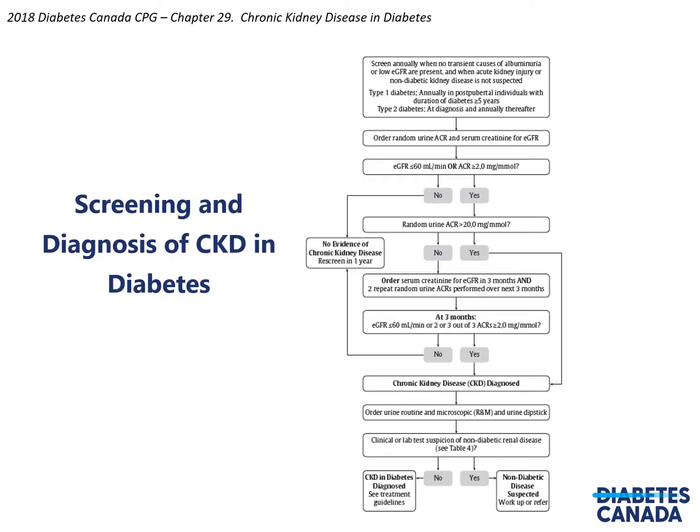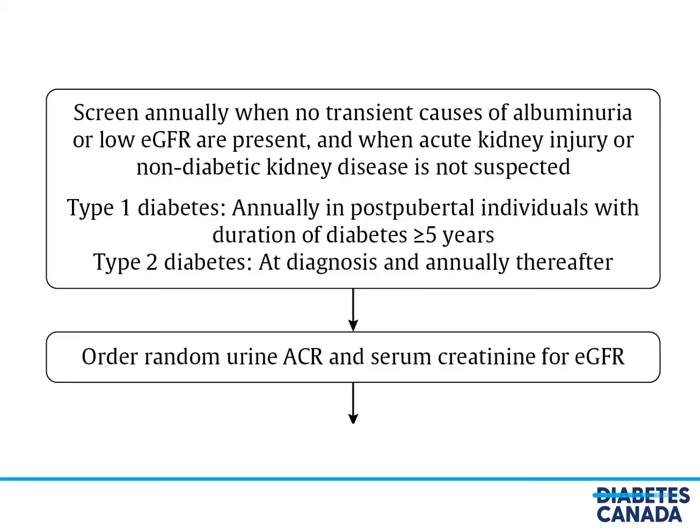So how should we screen for and diagnose CKD in diabetes? Let's take a closer look at this outline. Screen annually when no transient causes of albuminuria or low eGFR are present, and when acute kidney injury or non-diabetic kidney disease is not suspected. In type 1 diabetes, the screening should occur annually in postpubertal individuals with duration of diabetes greater than or equal to 5 years. And in type 2 diabetes, screening should occur at diagnosis and annually thereafter. The screening should occur using a random urine albumin-creatinine ratio as well as a serum creatinine for the eGFR.